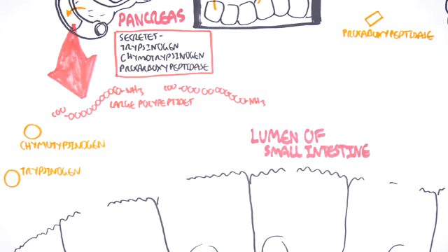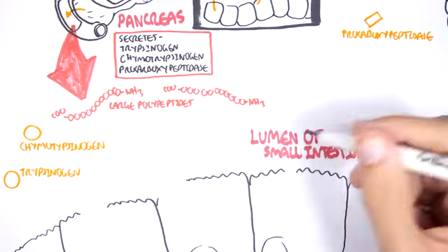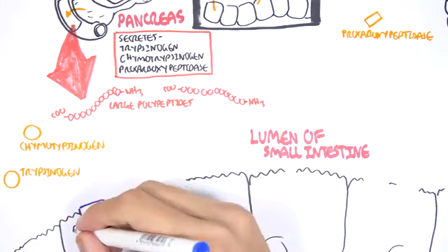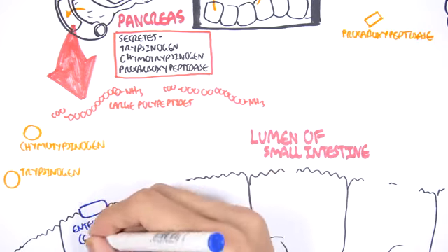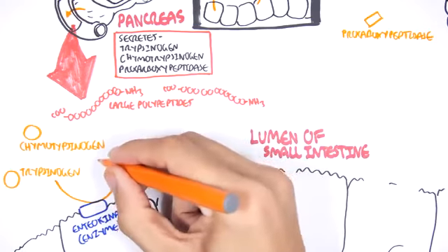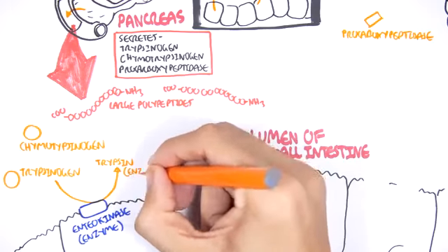Here I am just drawing the shapes to represent each of these enzyme precursors. These enzyme precursors need to be activated. These enzyme precursors are activated by special enzymes found on the surface of the intestinal cells. These enzymes are called enterokinase. So enterokinase will actually convert trypsinogen to trypsin.